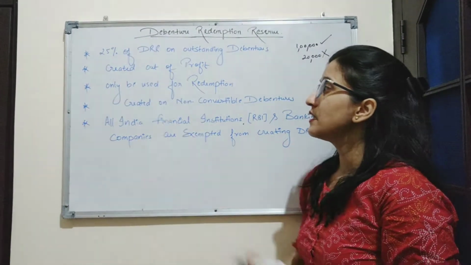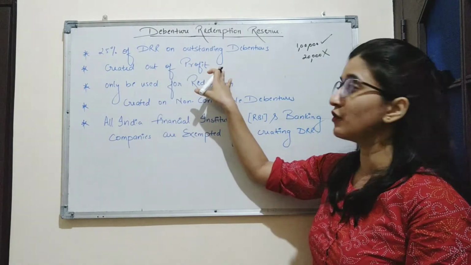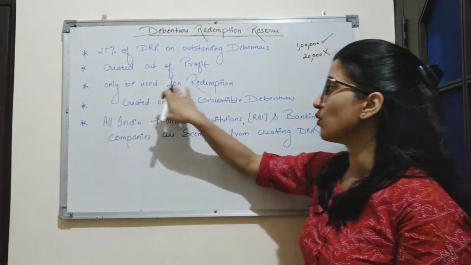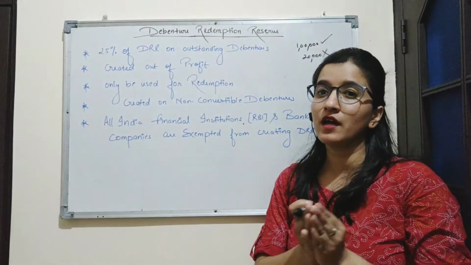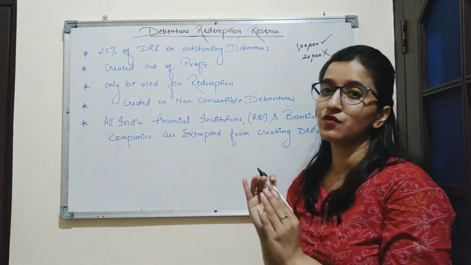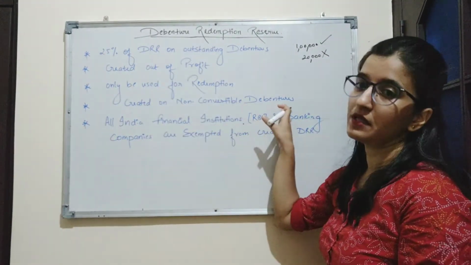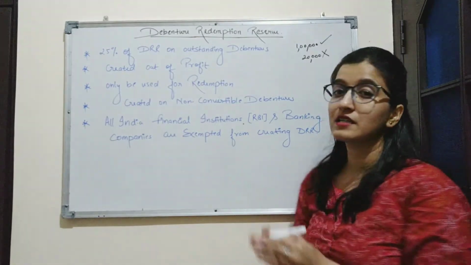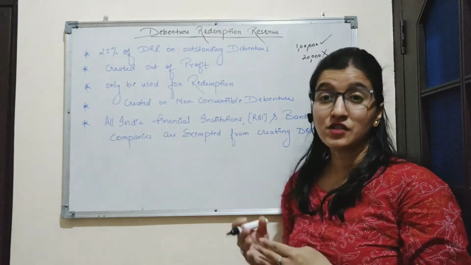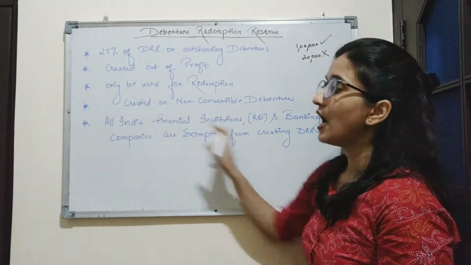Now, second point is DRR is created out of profit. Which profit? The profits which are available for the shareholders as dividend. Third point is it can be used only for redemption. So whatever amount the company is having for the sake of redemption, it should be used for redemption only. It should not be used for any other purpose. Fourth point is it is created on non-convertible debentures. Non-convertible debentures are the debentures which cannot be converted into shares, equity shares, preference shares or any other securities. And the last point is